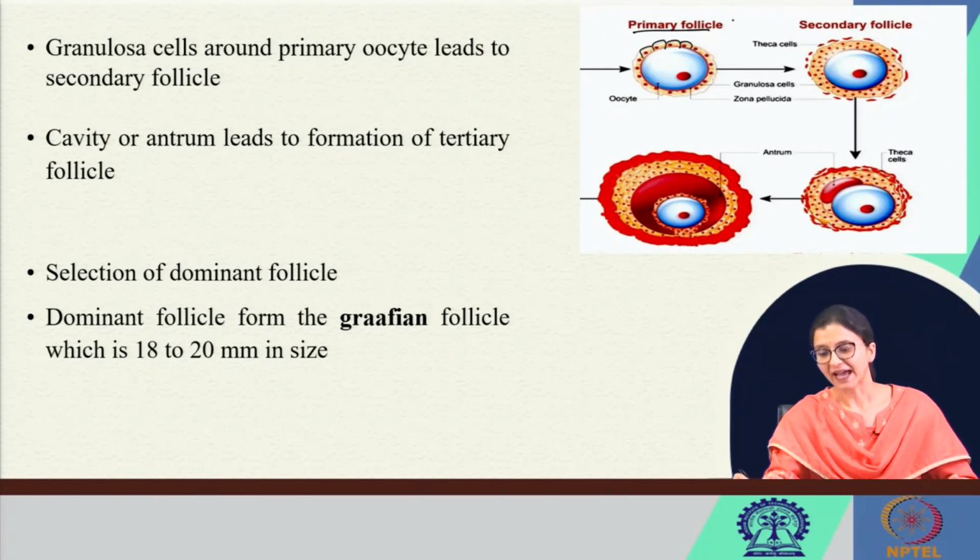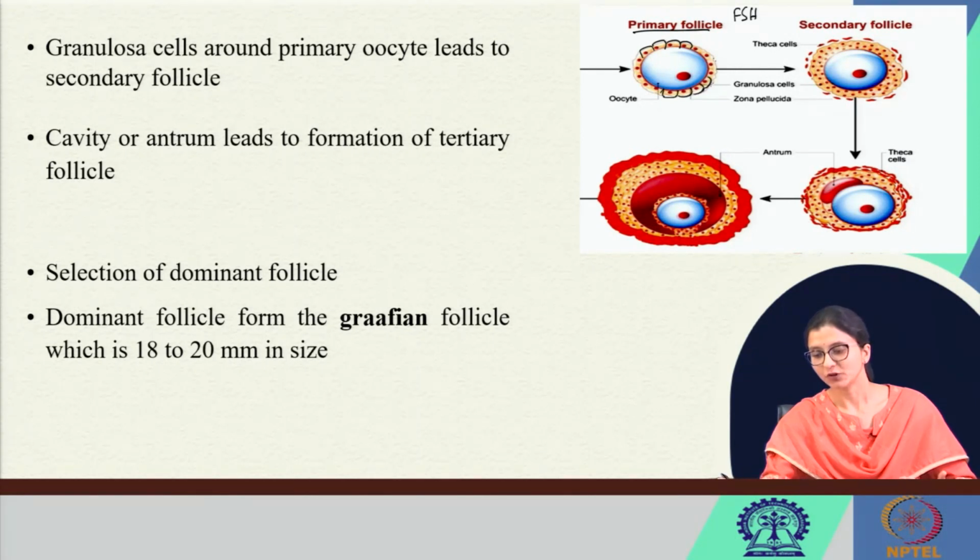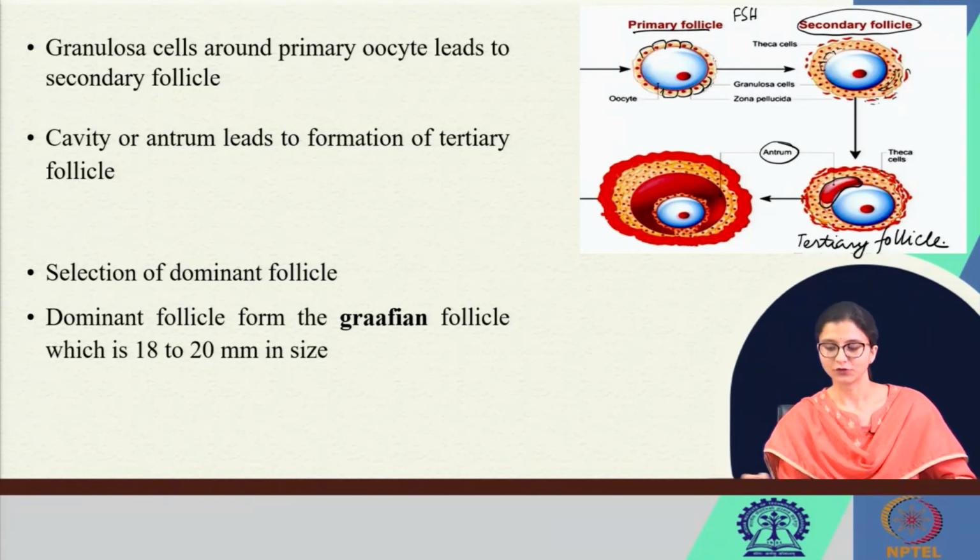With puberty, with the action of FSH, there will be growth of these cuboidal cells, which are nothing but the granulosa cells of the ovary. There will be growth of the granulosa cells and it will form the secondary follicle, and these are the theca cells. This secondary follicle also contains the primary oocyte. Now, slowly there will be a fluid cavity inside the granulosa cells. This fluid cavity is called the antrum. With the appearance of the antrum, the secondary follicle is called the tertiary follicle or the antral follicle.